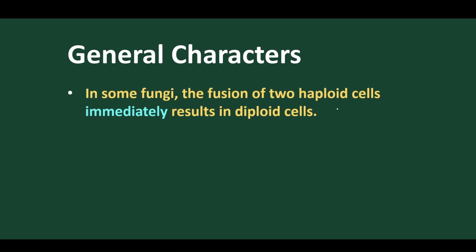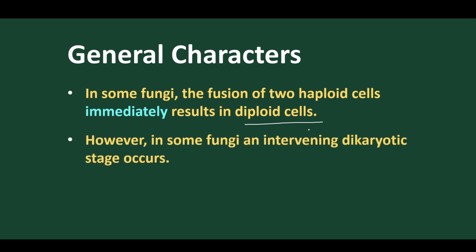In some fungi, the two haploid cells immediately unite, resulting in diploid cells, with absence of the dikaryotic phase. So in any fungi where karyogamy is delayed, the dikaryotic phase takes place. But if karyogamy is not delayed, then it directly develops into diploid cells, so no intervening dikaryotic phase occurs.